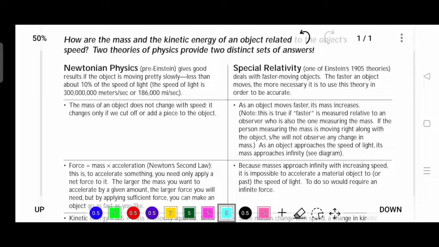Now, let us come out of the Newtonian umbrella and travel to Einstein's paradise. Einstein's favorite, special relativity, deals with particles traveling at very high speeds, speeds close to the speed of light. And here things change. Things are not the way they are in the Newtonian world. One pointer that you need to notice: as an object's velocity increases and approaches the speed of light, its mass also increases along with the velocity. This is the point that I will be using in discussing the question. So let's head on to the question.